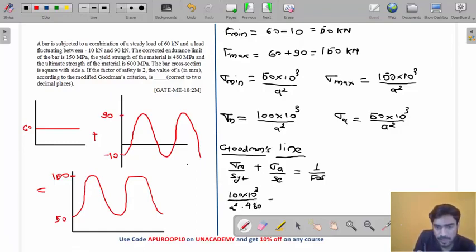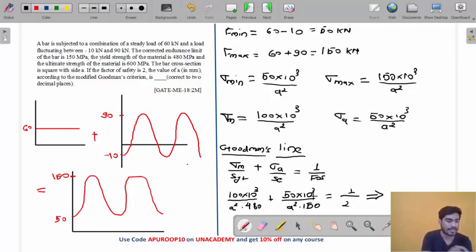Plus sigma A. What is sigma A? 50 into 10 to the power 3 by A square into SE. What is the corrected endurance strength? 150, equals 1 by FOS. What is FOS, my friend? Factor of safety is 2. So this is the equation according to Goodman's criteria. Find the value of A according to Goodman's criteria.